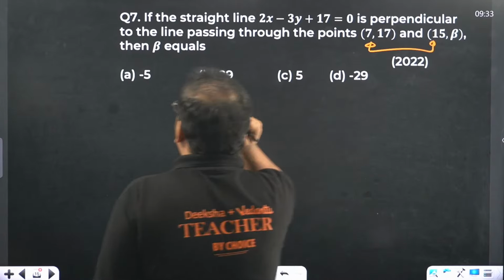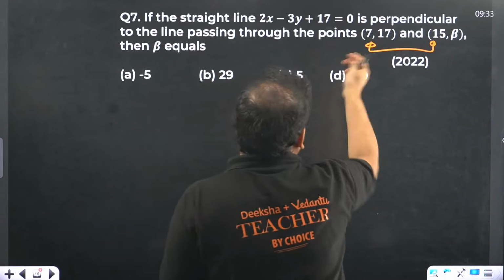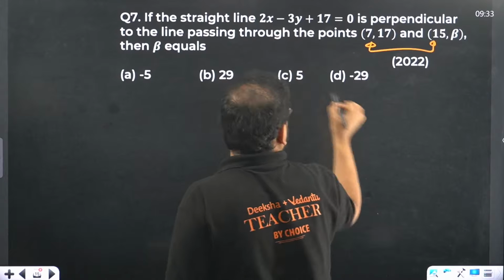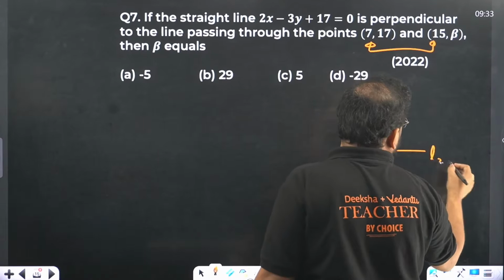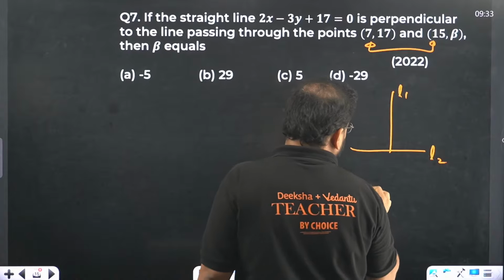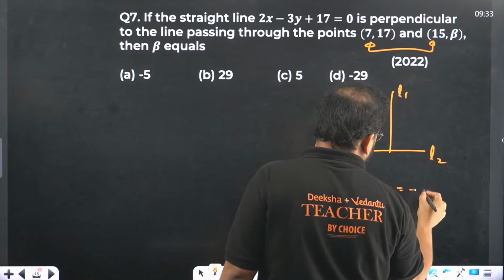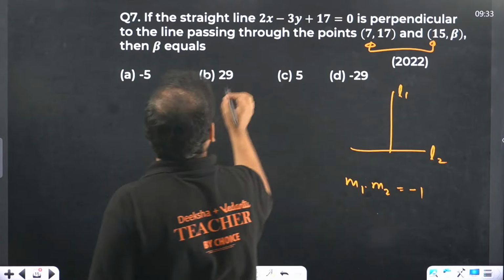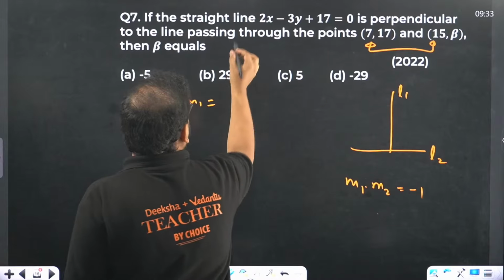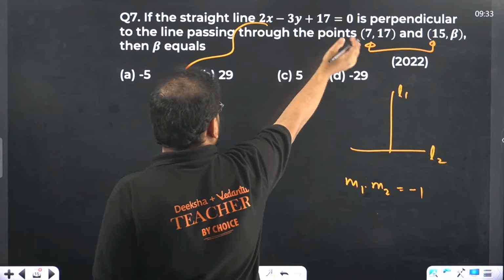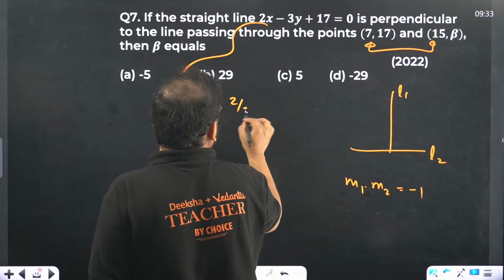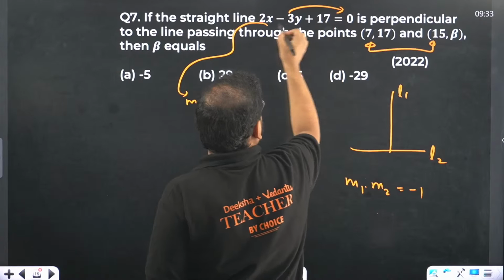Over here, please check. If the straight lines 2x minus 3y, this is perpendicular. So think about it. If the lines are perpendicular, it means this line L1 and this line L2, the product of slopes M1 times M2 will be equal to minus 1. Let's find M1 from here. I'll move 3y on that side, we have only 2x left.